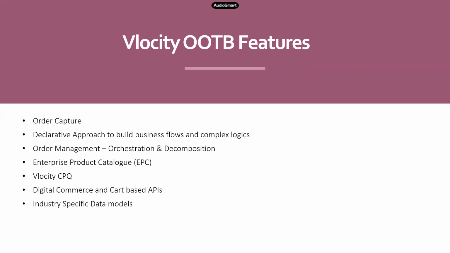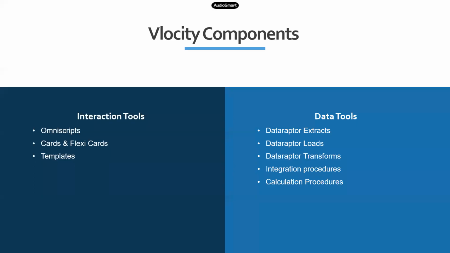And trust me, some of the clients have started to use Velocity only for some features. I mean, they liked these features so much. For example, there's one specific telecom client which is only using the order management part of Velocity. There's another specific client which is only using EPC and CPQ of Velocity. Right? There are many projects which use the entire feature set, but there are some which only come for specific parts.